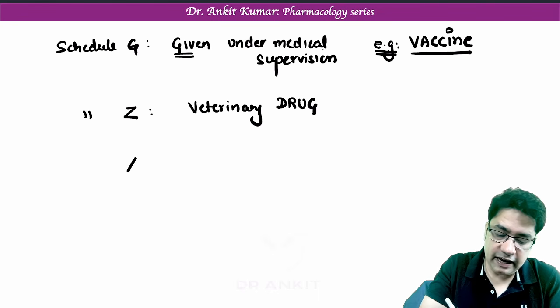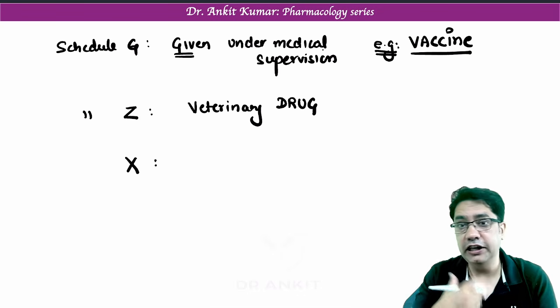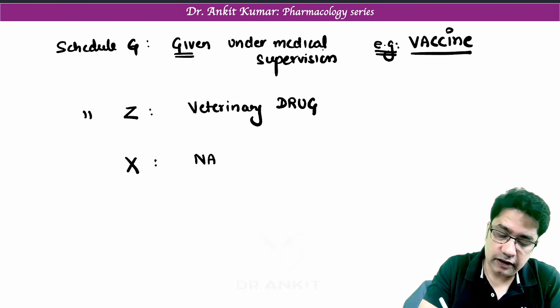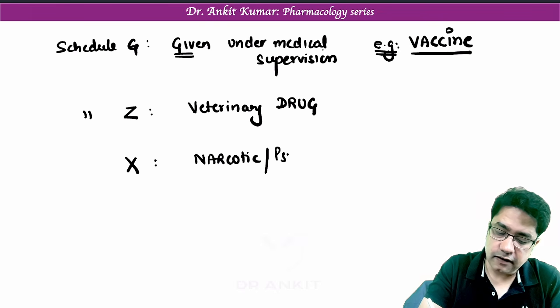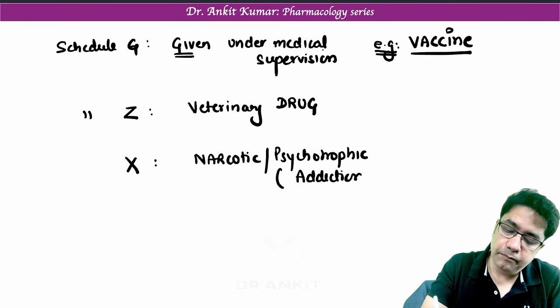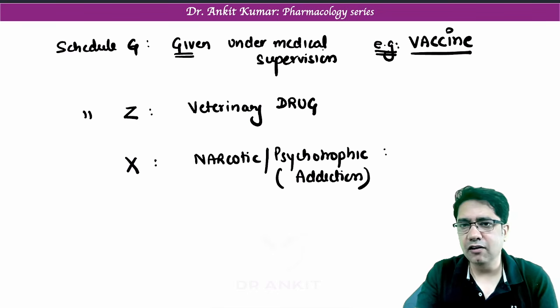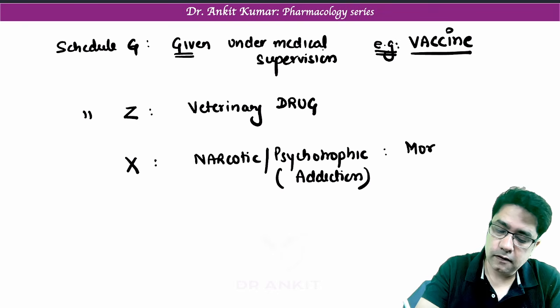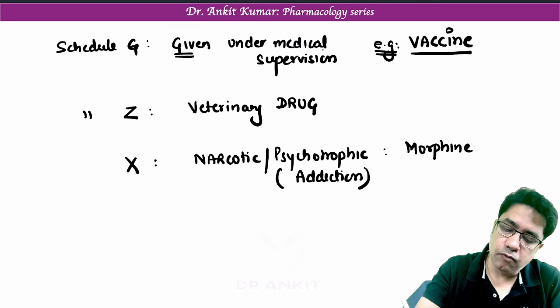Then we have schedule X. X is the most dangerous letter, and dangerous means that these drugs are narcotic and psychotropic drugs. That means these drugs have addictive potential and a person may start abusing these drugs. So can you recall certain addictive drugs, like opioids, like morphine? And previous year, instead of morphine, ketamine was asked.